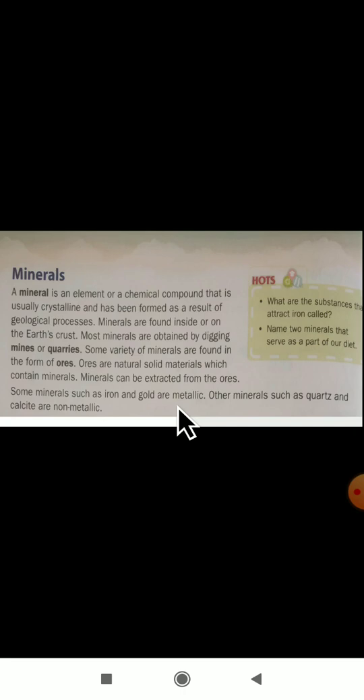Diamond is the hardest mineral. With these precious stones we make jewelry. And you know about coal and petroleum. These are also minerals, obtained from living things, and they are found deep inside the earth's surface.